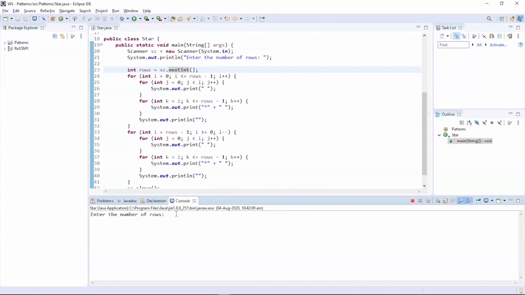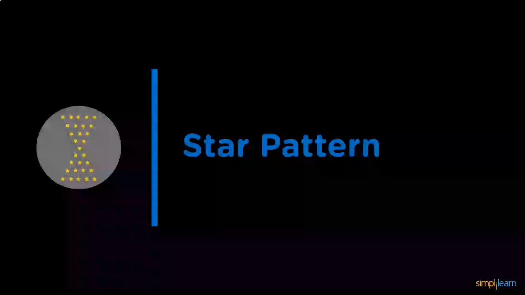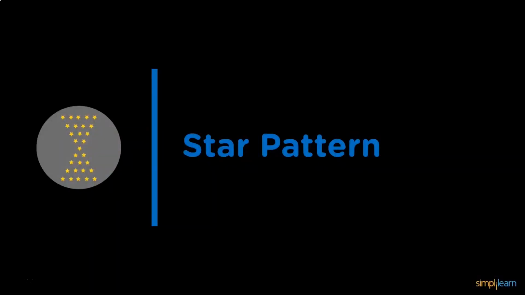Now let us enter the number of rows we want. Let us input 5. Enter. So there you go. You can see the program got successfully executed and the desired star pattern has been printed on the console. Now let us move further and have a look at the next type of pattern in our list.